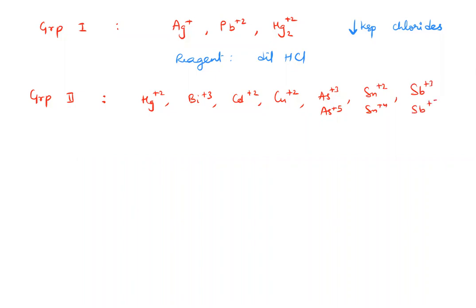All these ions are present in group 2. And these ions have very, very low value of Ksp of sulfides.